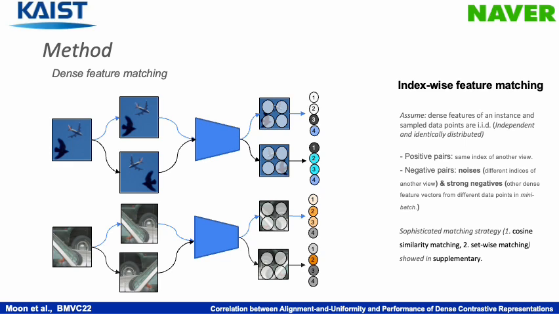Our motivation for doing index-wise matching is to fairly compare the behavior of dense contrastive learning on multiple criteria. Contrastive learning can learn feature representation when the distance between positive samples is shorter than between negative samples. Also, this approach admits that negative samples contain noisy samples of the positive classes, and these noises are negligible when the negative samples are large enough. In this context, our simple approach is also reasonable and effective in learning feature representation.